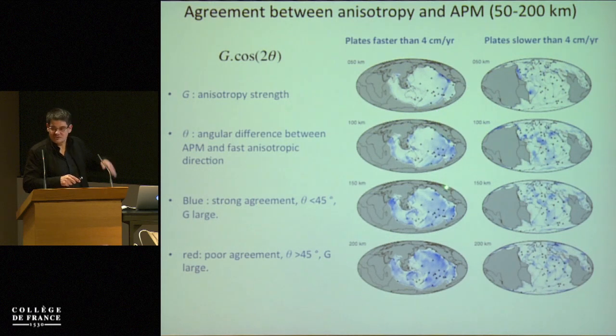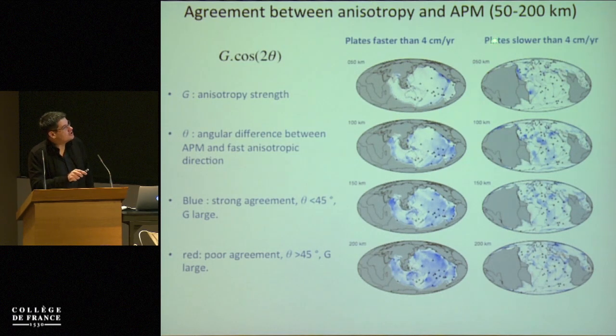When you go deeper, you move below the plate, and the part of anisotropy that correlates well with the plate motion starts to cover entirely the oceanic plates at 150 kilometers, and then Australia at 200 kilometers. And India, it starts a bit earlier. And for the fast plates, it seems that there is really a large-scale process at the scale of the entire plate that organizes the anisotropy.